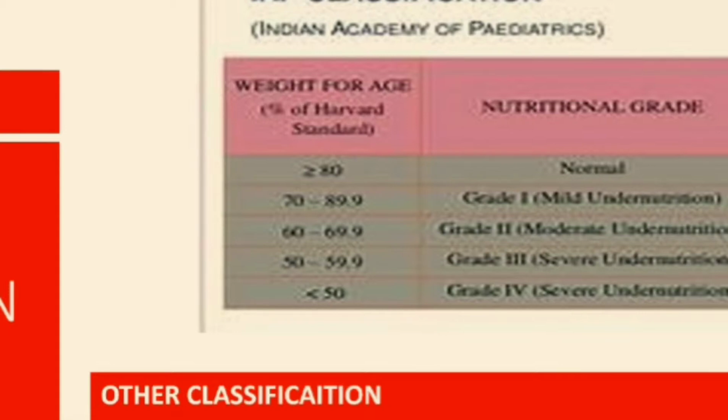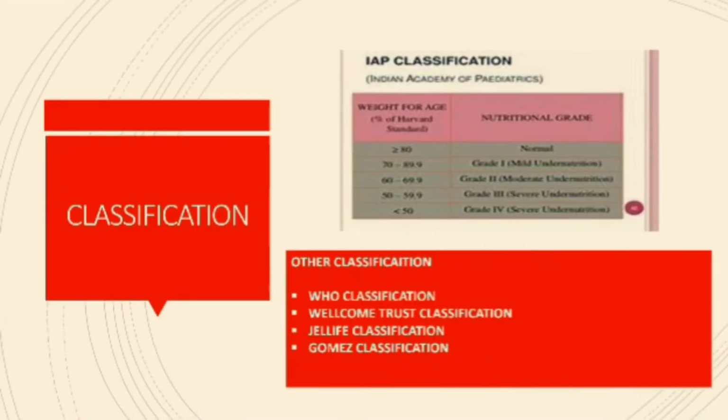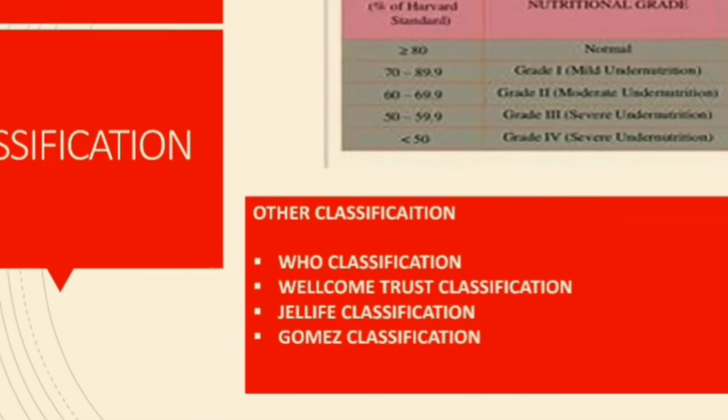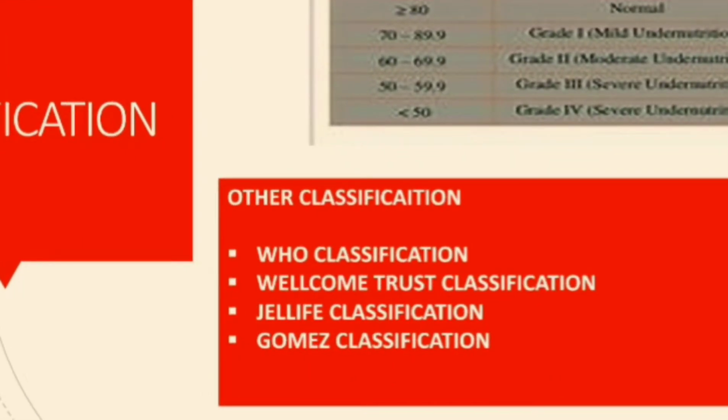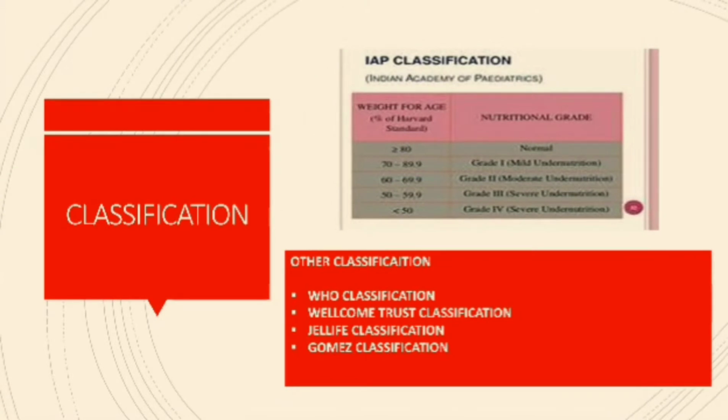70 to 80 is considered as grade 1 malnutrition, 60 to 70 is considered as grade 2, and 50 to 60 is considered as grade 3, and less than 50% of the 50th percentile is considered as grade 4 or severe malnutrition. It is also important to consider the WHO classification, Wellcome Trust, Gomez classification. You can read it in your textbooks.